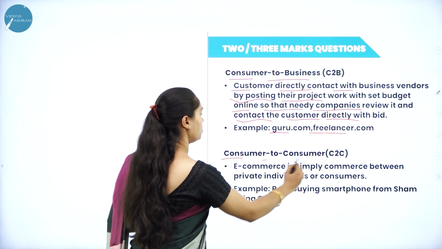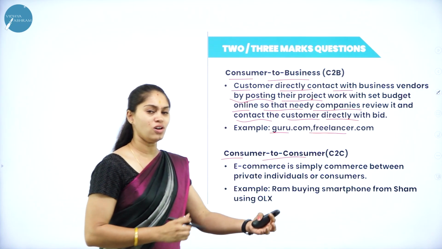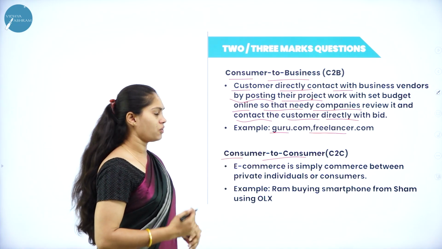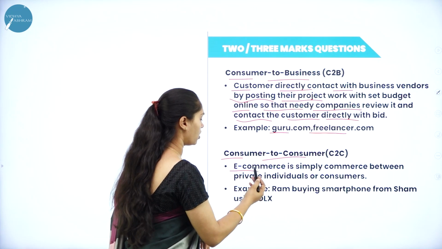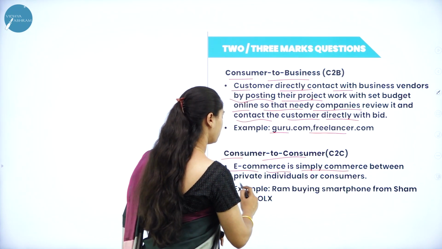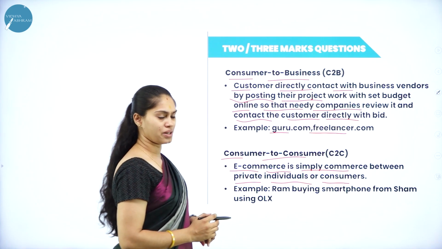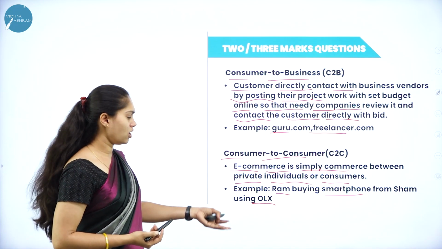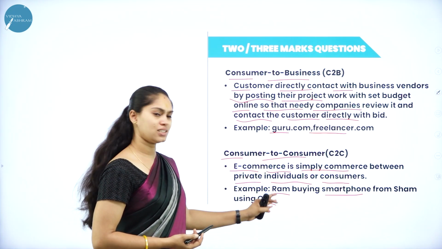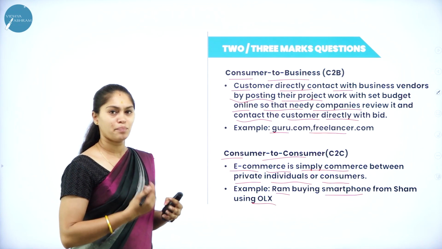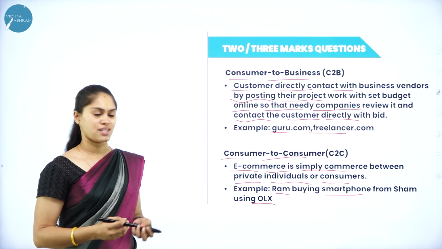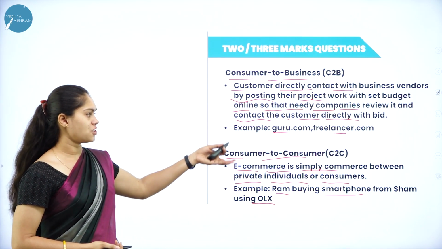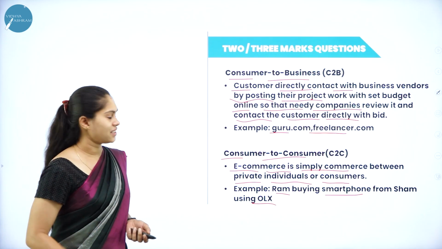Then consumer to consumer. OLX: you want to sell something, I want to buy something. Then we are both customers, and we do this transaction online. E-commerce is simply commerce between private individuals or consumers. The example is Ram buying a smartphone from Sham using OLX. Ram and Sham are both customers here and OLX is the website. From there they get their benefits. This is how you have to answer. Out of this, you can select any two which are more comfortable for you and then write the definition along with an example.